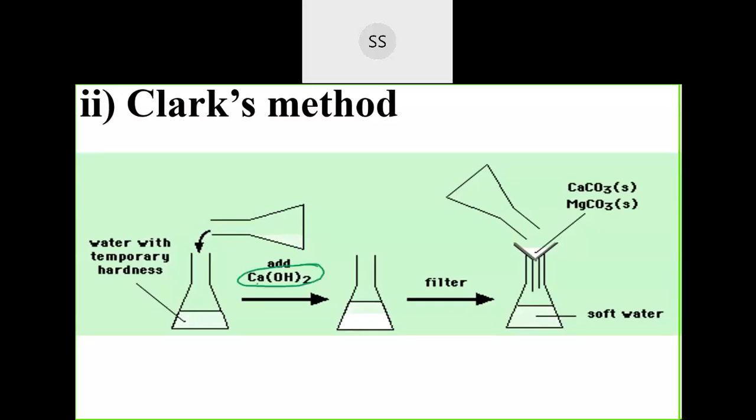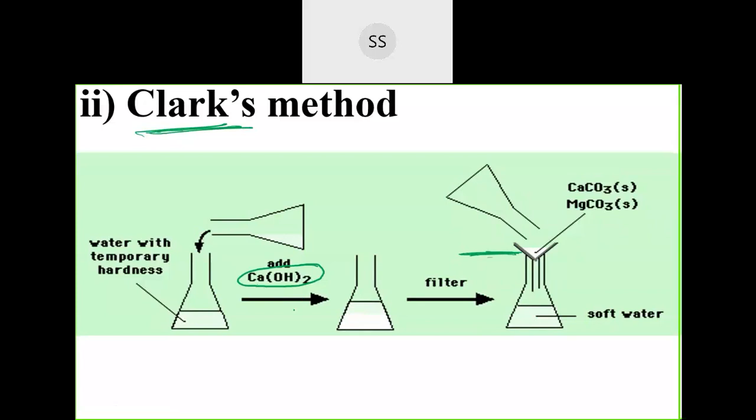Lime water we are going to take, calcium hydroxide, to make it react with these compounds, that is calcium hydrogen carbonate and magnesium hydrogen carbonate. So then they will form a precipitate. Just now what you saw, the same precipitates will be formed, that is calcium carbonate and magnesium hydroxide at the end, and those will be insoluble in water. So those insoluble compounds need to be filtered out. So you filter it out and then you will get soft water. So this is another method, Clark's method, to remove the temporary hardness.